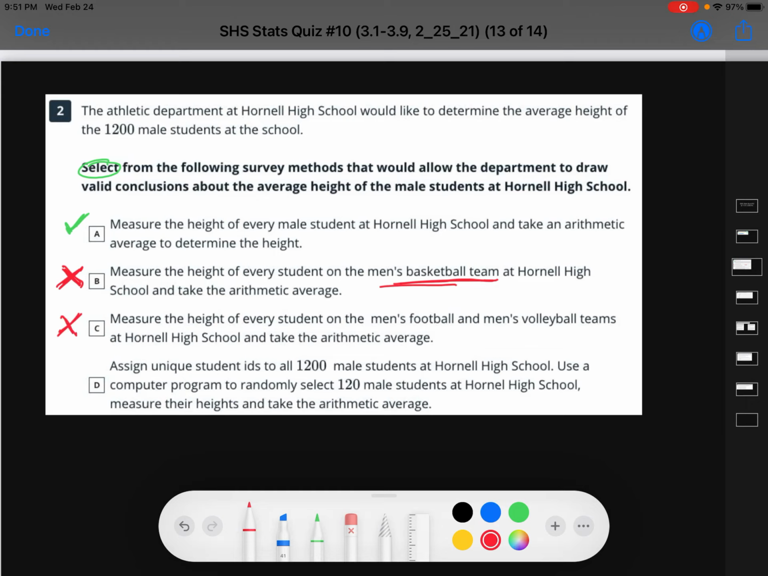D, assign unique student IDs to all 1,200 male students at Hornell High School. Use a computer program to randomly select 120 male students at Hornell High School and measure their heights and take the arithmetic average. So that sounds like a simple random sample. And that would be, the answers are A and D.